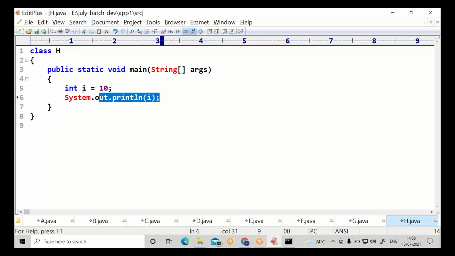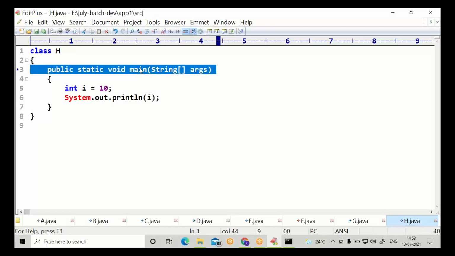Why is it called a local variable? It is local to the main method, local to the current method. It cannot be used outside the main method. The scope of i is local to the main method. Usage of i should be within the current method, which is main.